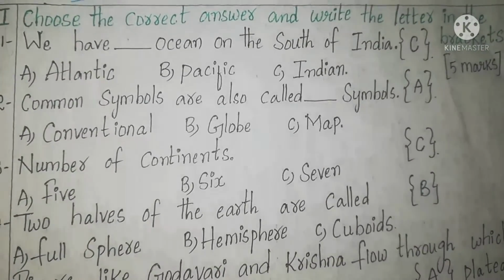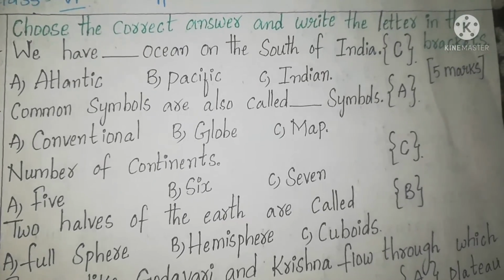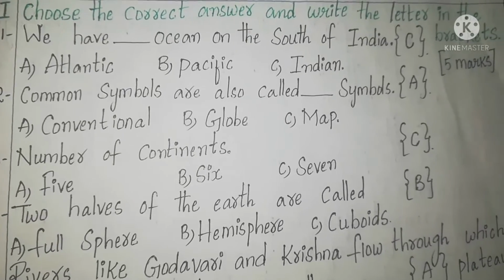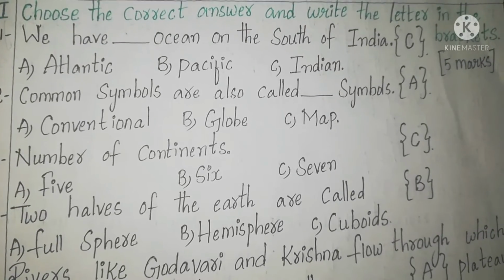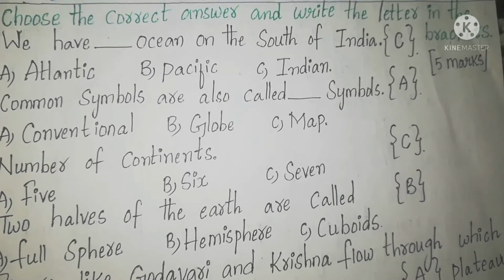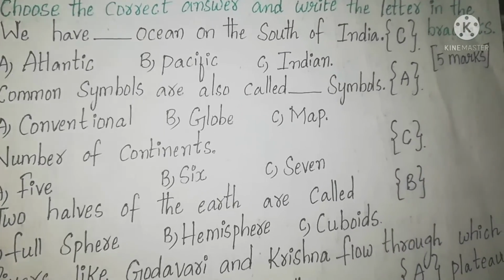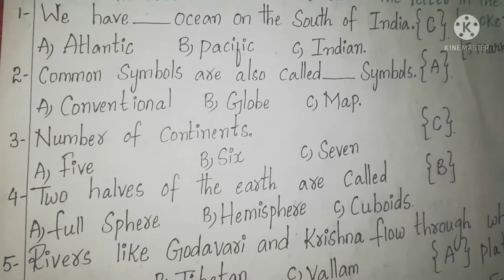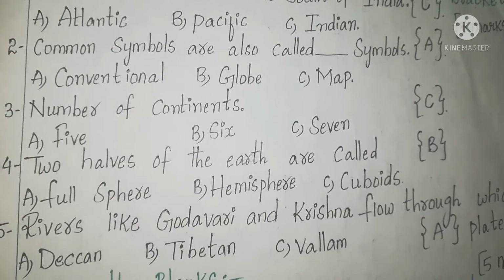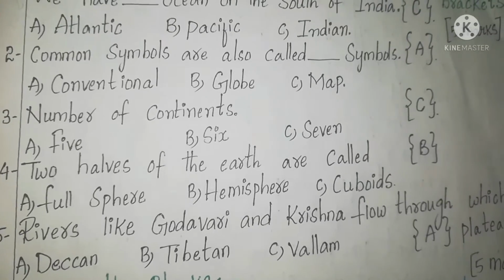Next, common symbols are also called dash symbols. Conventional, globe, map. Yes, common symbols are also called conventional symbols. So we have to write A in the bracket, okay? Next, number of continents. How many continents are there? 5, 6 or 7.